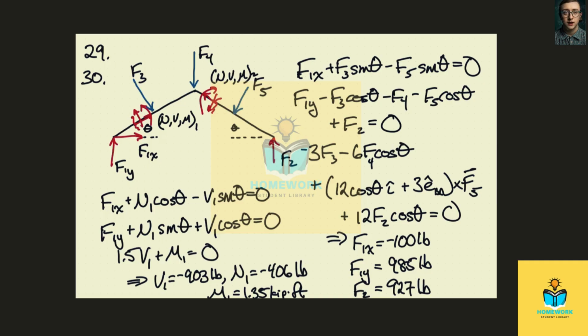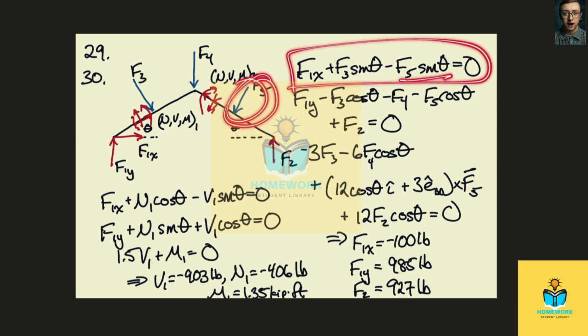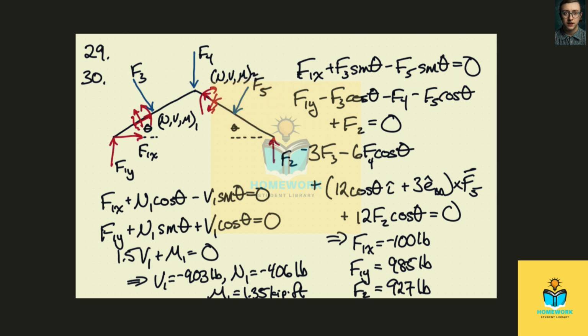If we look at the whole structure here, we have F1x plus F3 sine theta, the x component, minus F5 sine theta, the x component of this, which has to be 0. In the vertical direction, we have F1y minus F3 cosine theta minus F4 minus F5 cosine theta plus F2 equals 0. And now for moments, we have